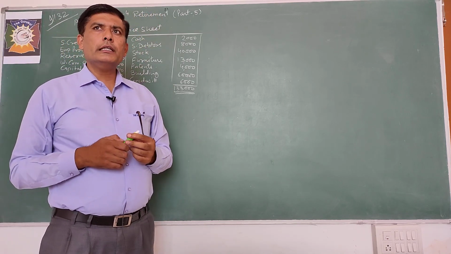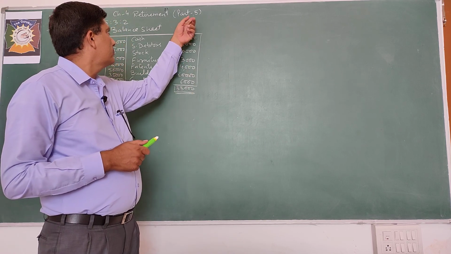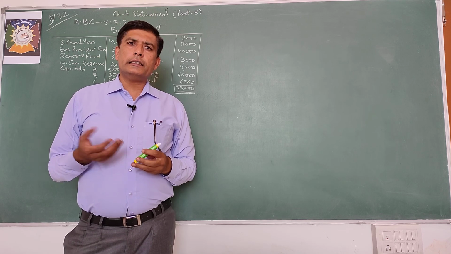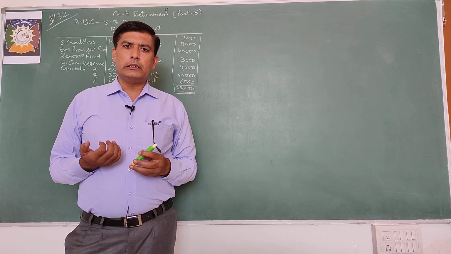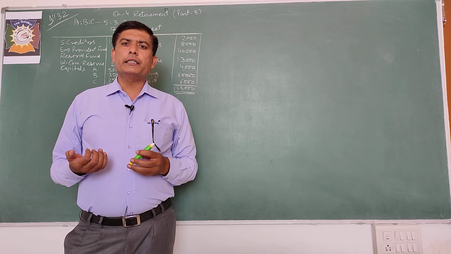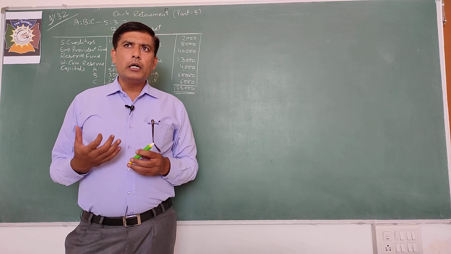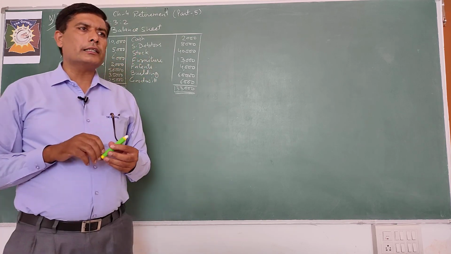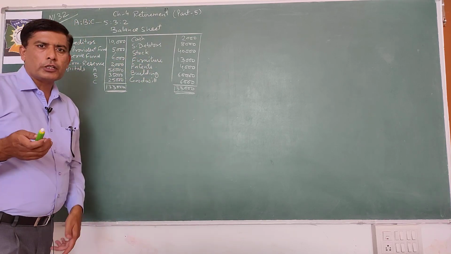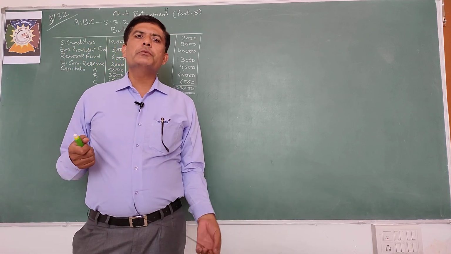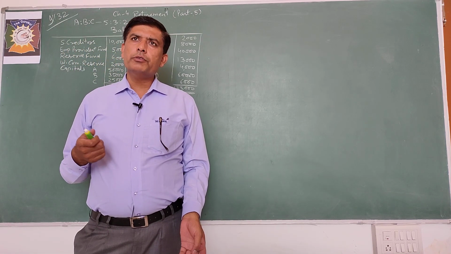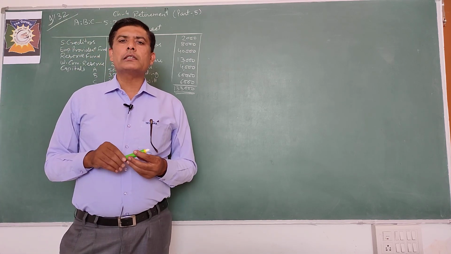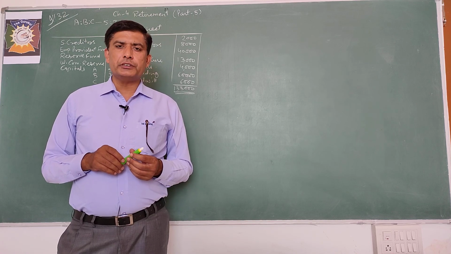Today we will discuss part 5, the fifth video lecture of this chapter. As you know, in retirement we have discussed how to calculate the new profit sharing ratio, gaining ratio, the accounting treatment of goodwill at the time of retirement, and distribution of undistributed profits and losses. So we have already discussed all these things. Now we will start long answer questions, meaning 8 mark questions.